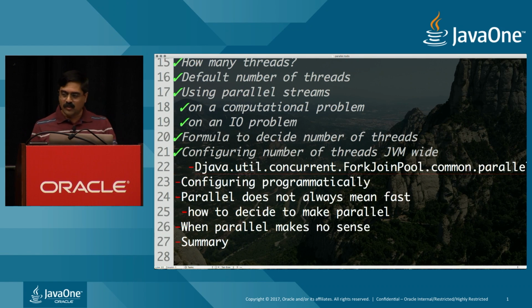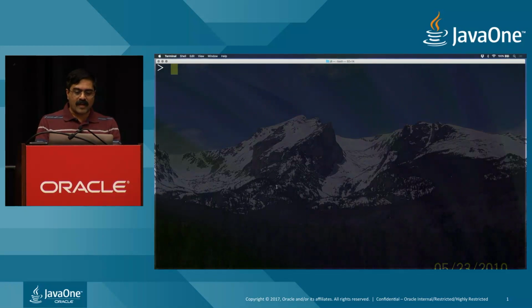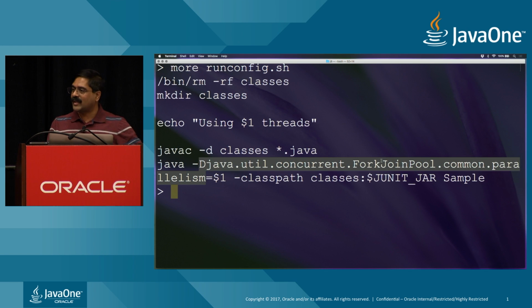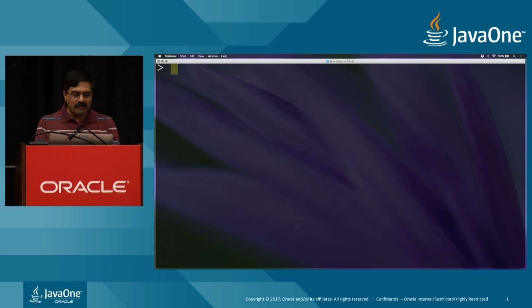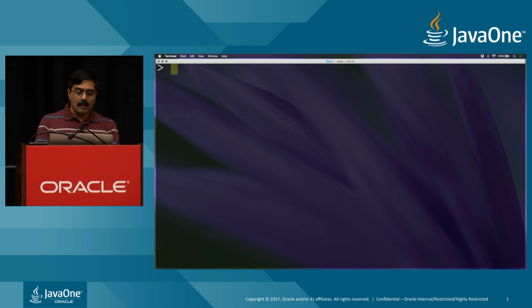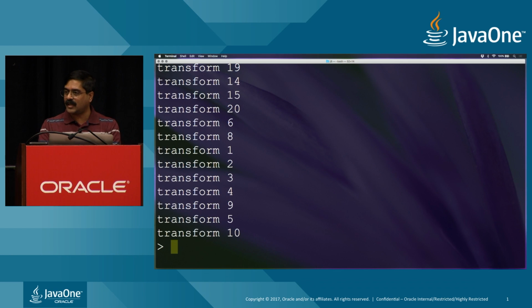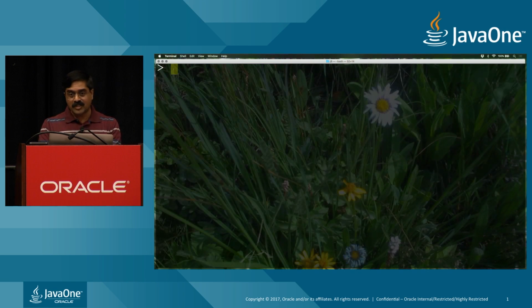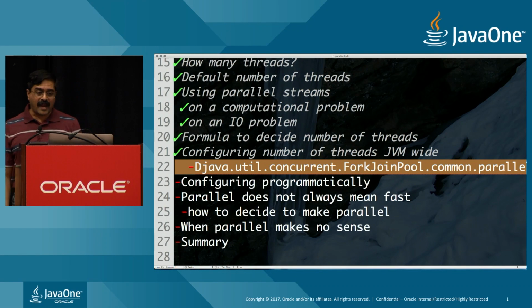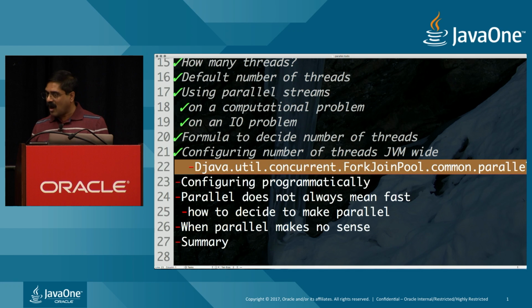So I'm going to show you the example by using a little script. Here is a run config I have written for myself where that is setting that property. As you can see, the run config is doing it, so I don't have to manually mess with this. If I run the run method just now, as we saw, it's using the default number of threads. That's burst 1, burst 2, burst 3, as you can see. But if I do run config, on the other hand, and give it 100 threads, that's burst 1 and I'm done, as you can see, because it gave us 100 threads to run, not just one set of 8 threads. Be very careful using this feature because it changes the settings on your entire JVM, not something you want to do so quickly without thinking.